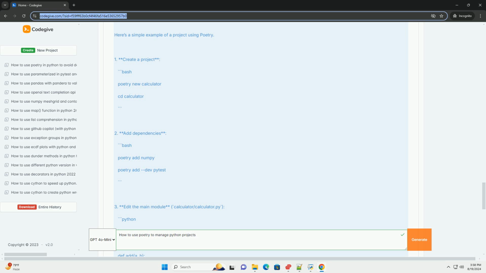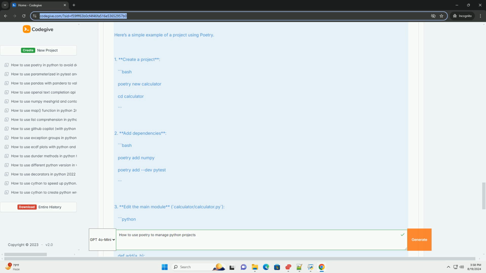Edit the main module, calculator.py: import numpy as np, def add(a, b): return a + b, def subtract(a, b): return a - b. 4. Create a test file, tests/test_calculator.py: from calculator import add, subtract, def test_add(): assert add(1, 2) == 3, def test_subtract(): assert subtract(5, 3) == 2. 5. Run tests: bash poetry run pytest.